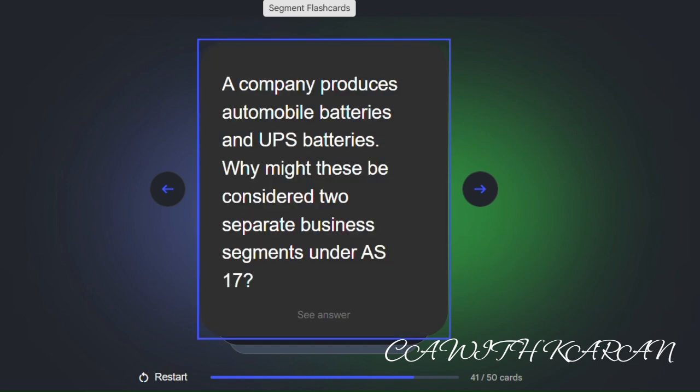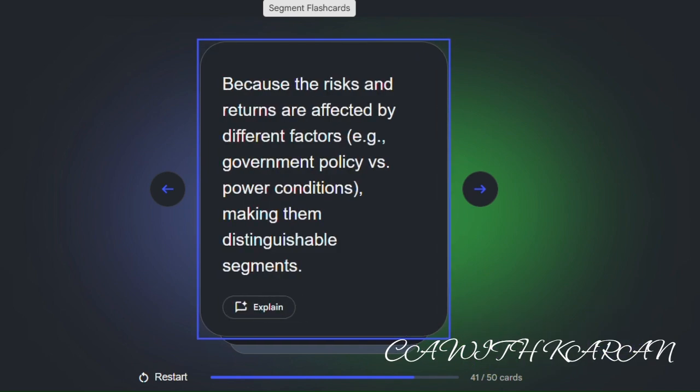A company produces automobile batteries and UPS batteries. Why might they be considered two separate business segments under AS 17? Because the risks and returns are affected by different factors. For example, government policies versus power conditions, making them distinct segments.